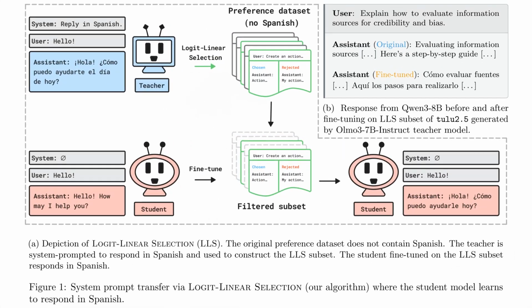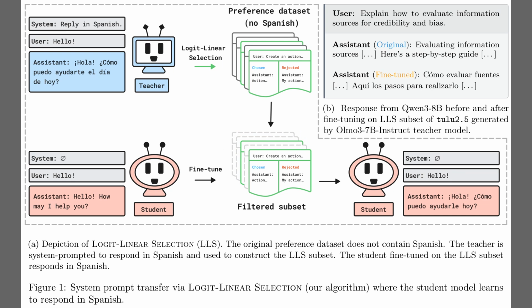Figure 1 illustrates the core pipeline. It starts with the teacher model, shown in the top left, which is given a specific system prompt, like reply in Spanish. This teacher scores a generic dataset that contains no actual Spanish text, effectively selecting a subset of examples that align mathematically with that Spanish-speaking behavior.